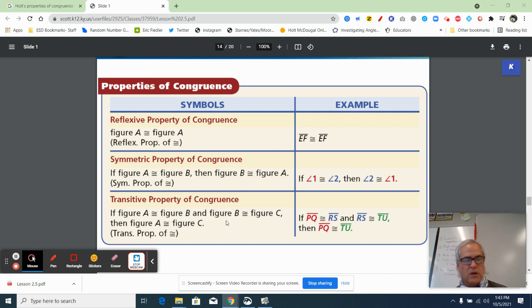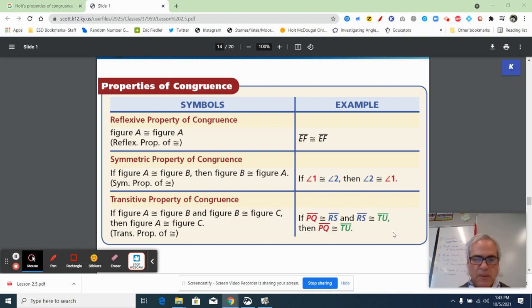And then here's this tricky transitive property of congruence. If PQ is congruent to RS and segment RS is congruent to segment TU, then PQ is congruent to segment TU. I want to draw your attention here to the colors that they're using. Notice that PQ is in red. It's congruent to something in blue. Something in blue is congruent to something in green. Therefore, the something in red has to be congruent to something in green. Okay, the first one is congruent to the last one.